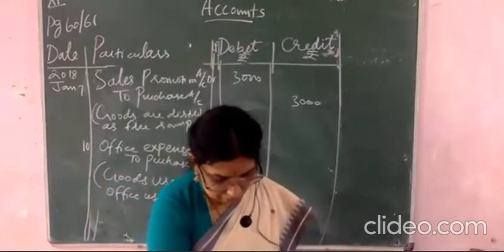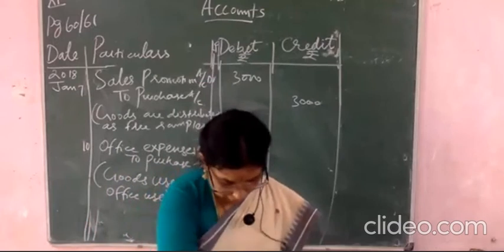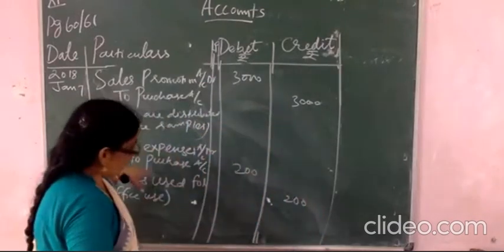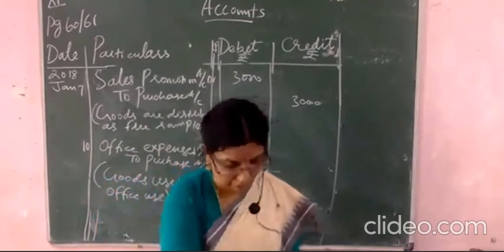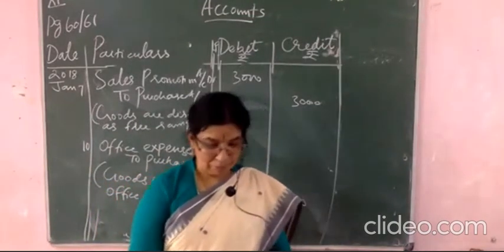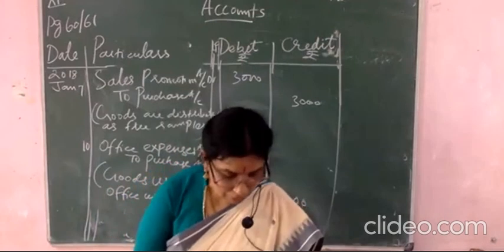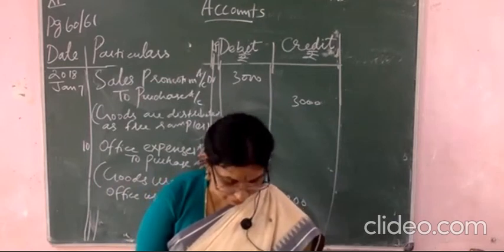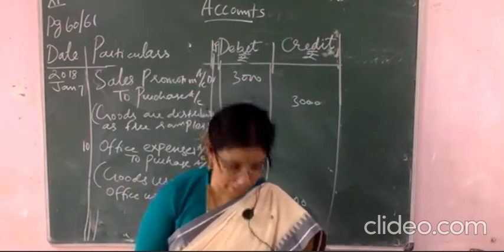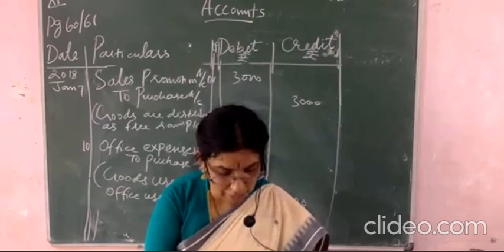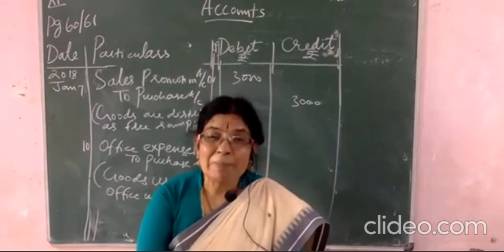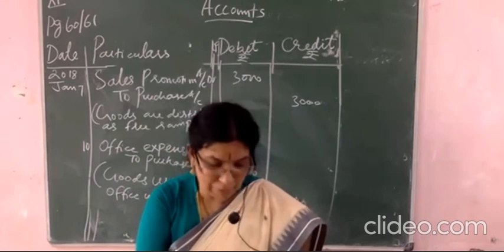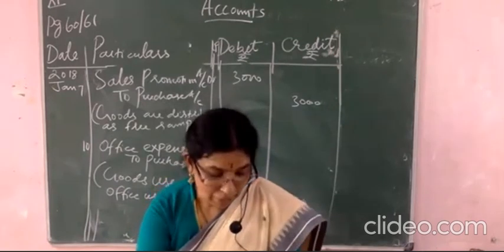On the next one, you see here, page number 62. Okay, this is whatever I have done here, this is in page number 61. Now take page number 62. You see in page number 62, Arun is a trader dealing in automobile. Last sum we have seen for dealing in the textile business, Anant. And here Arun is dealing in the business of automobile. For the following transactions, pass the journal entries for the month of January 2018.